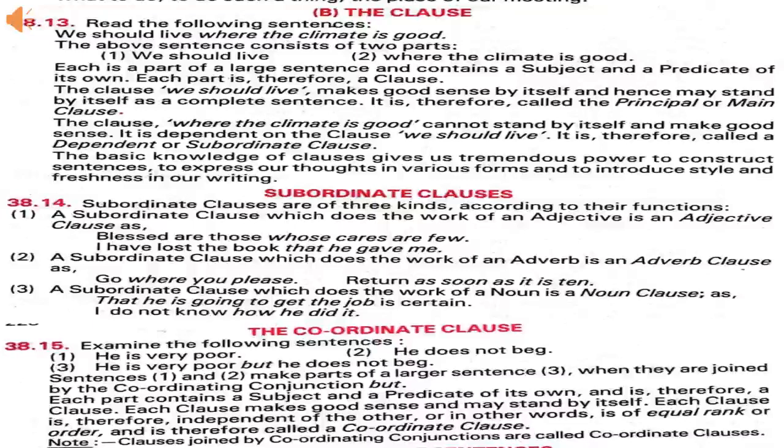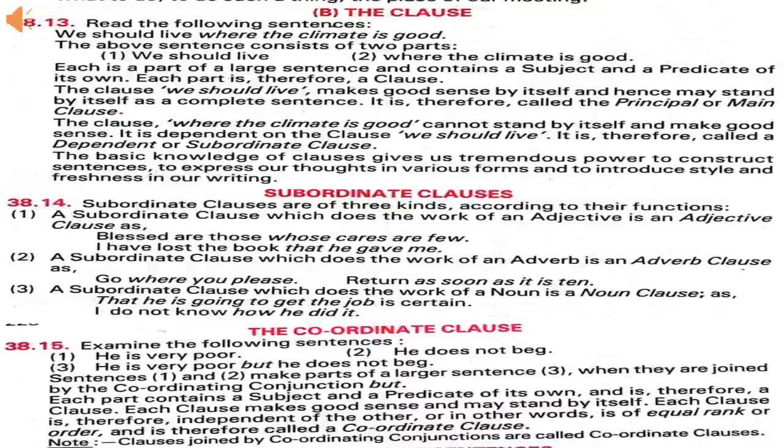Subordinate clauses are of three kinds: adjective clause, noun clause, and adverb clause. An adjective clause does the work of an adjective in a sentence, and generally these begin with that, which, who, whom, whose, etc. A noun clause does the work of a noun in a sentence, and generally it gives the answer of the question what.